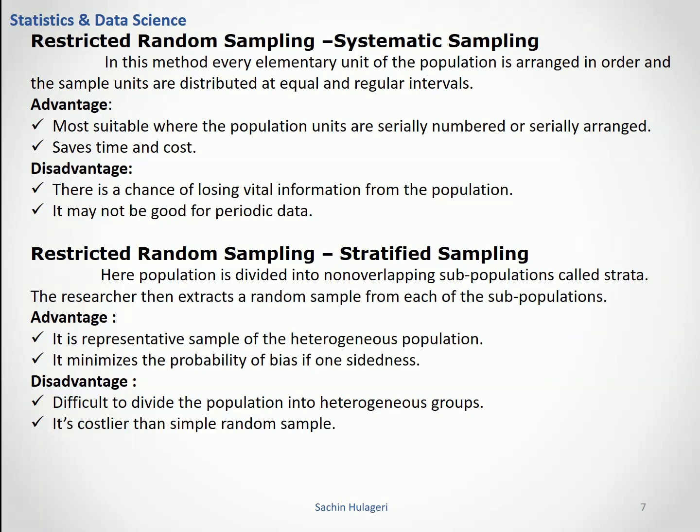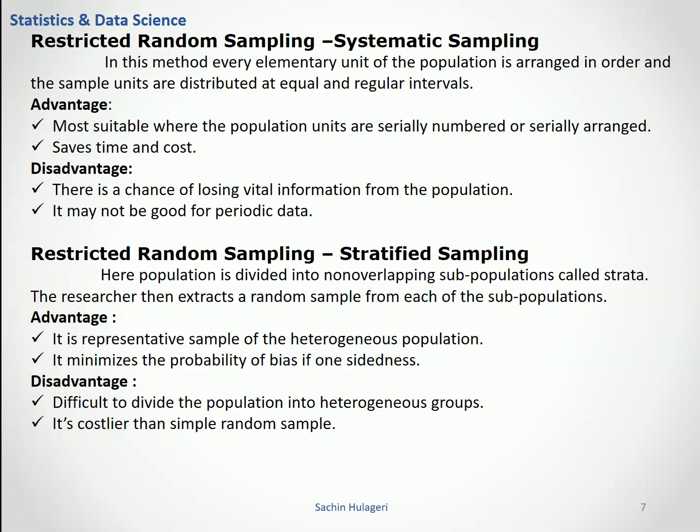Means the whole population is divided into exclusive subportions that we call strata. In that one, the researcher will extract a random sample from each of the subportions. That is called stratified sampling.